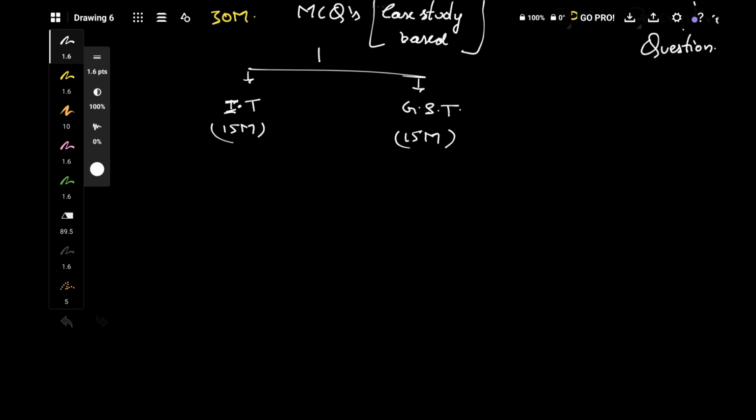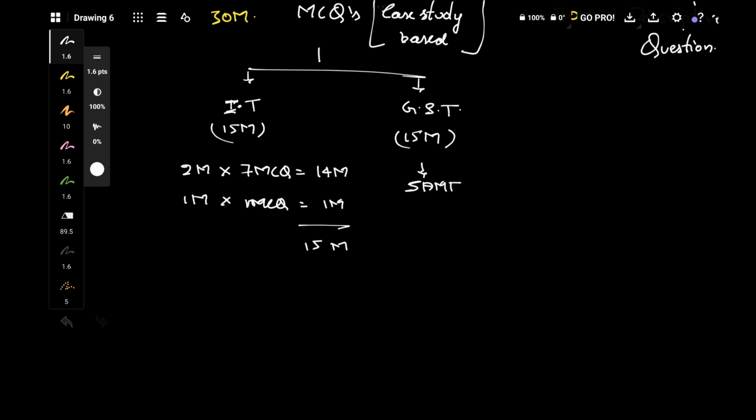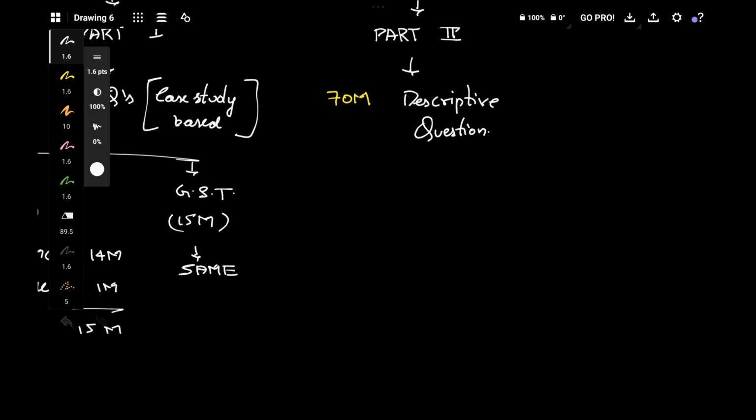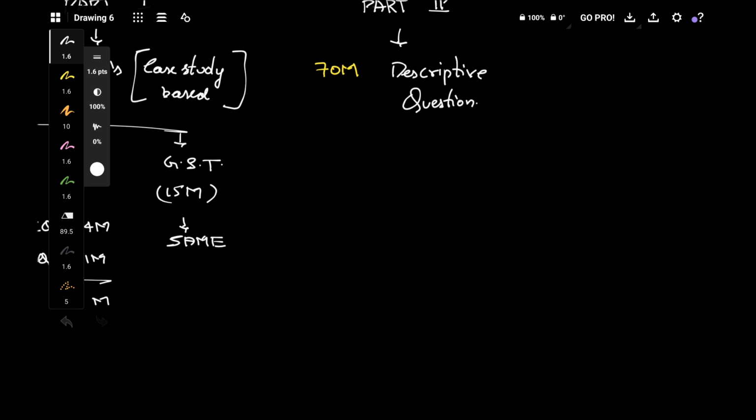So there will be 7 MCQs of 2 marks, which is about 14 marks, and one single 1 mark MCQ. So the total is 15 marks. Here it is also the same thing. Let's come to the descriptive questions part.